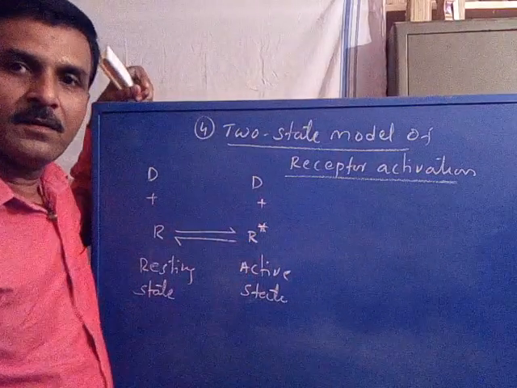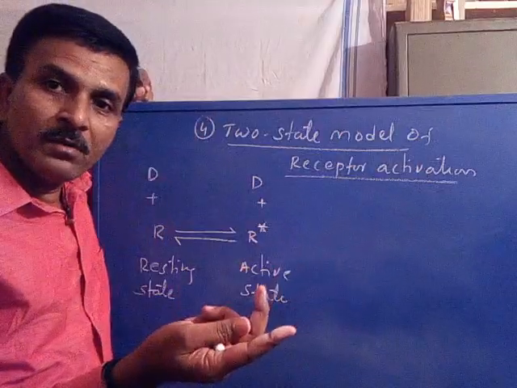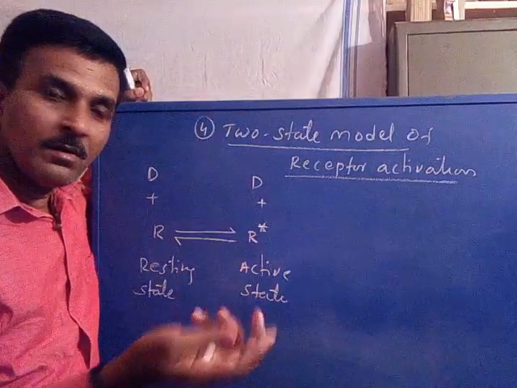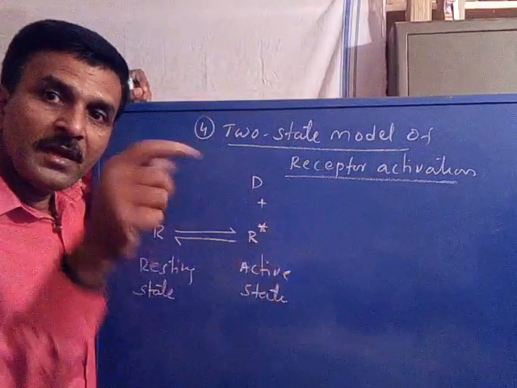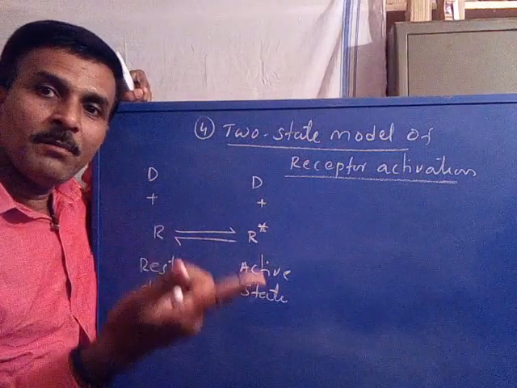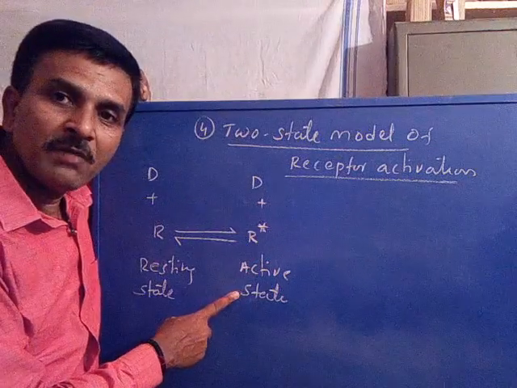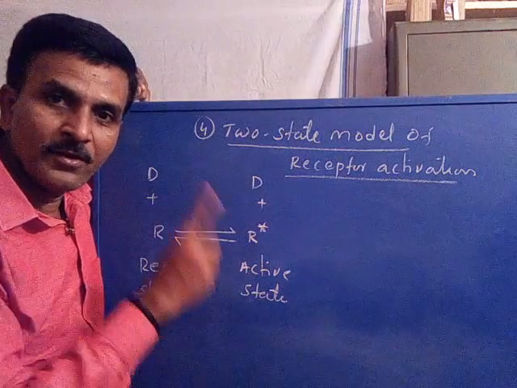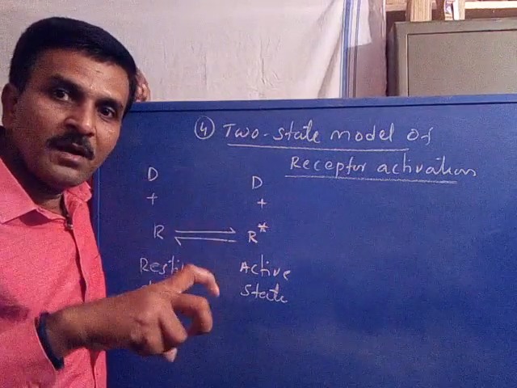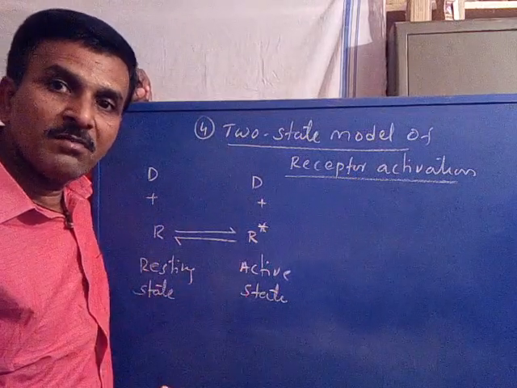This is drug. When we apply drug, the drug may be bound with the receptor in its resting state, or the drug may be bound to the receptor in its active conformational state. Are you following? So a receptor existed in the two conformational states in the absence of drug.